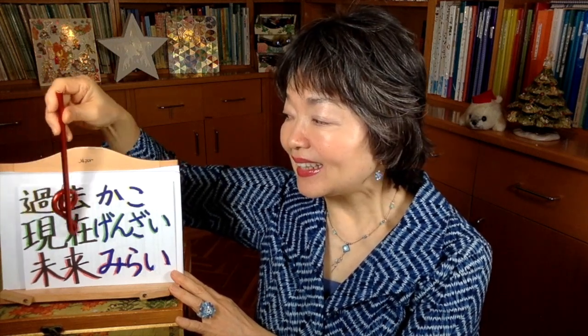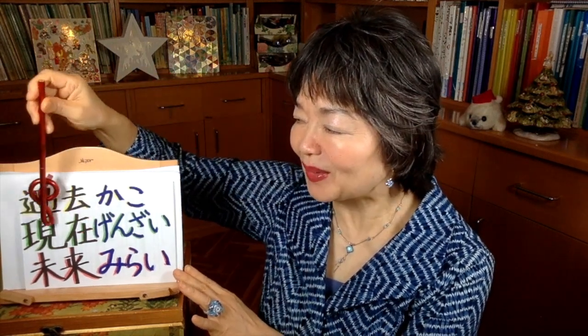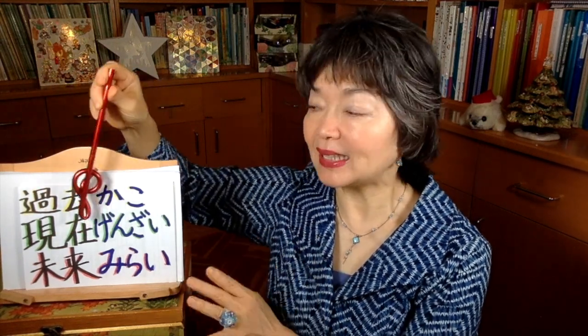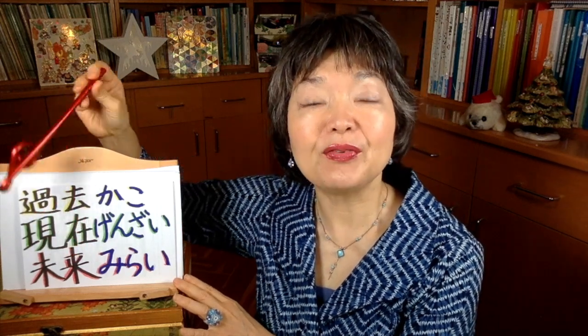現在, this is present. 現, this is to appear. 在, appear and it exists now. 現在 is present. And now, 未来, future.